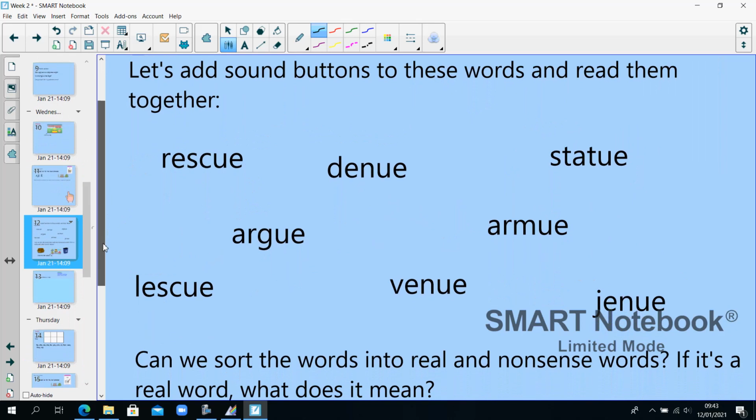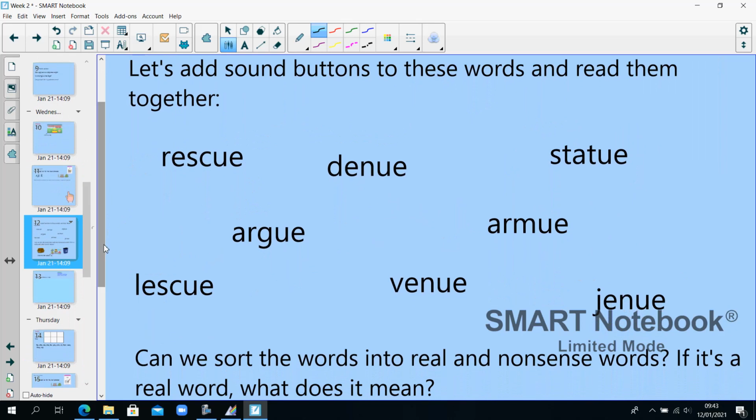We're going to add sound buttons to these words and read them. So pause your video here whilst you write the words and add in your sound buttons. R-E-S-C-U, rescue. D-E-N-U, denu. St-A-T-U, statue. Sorry, this should be a digraph. St-A-T-U, statue.